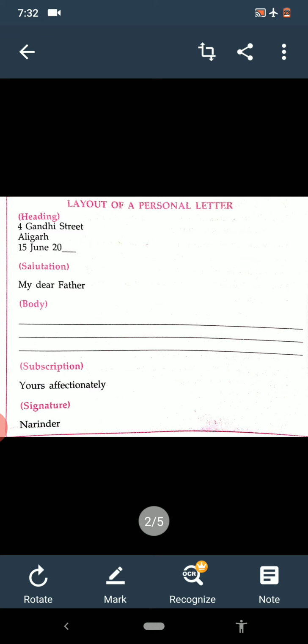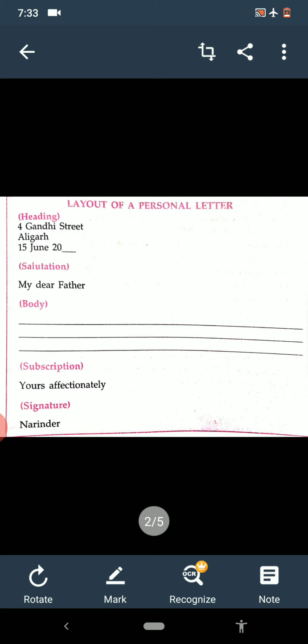If we are writing the letter to the post office, then the office address. If we are writing a letter to the MC municipal committee, then its address. So in this way, the 2 addresses will be there under the heading. Then salutation, sir or ma'am. Then body, means about what we are writing the letter. And then subscription, means signature of the writer.